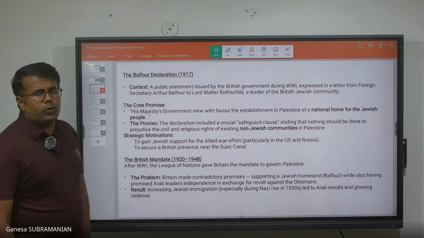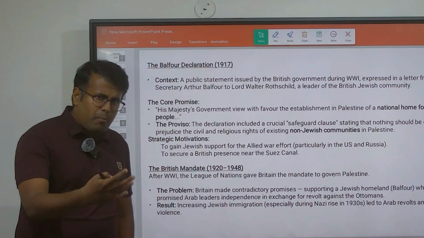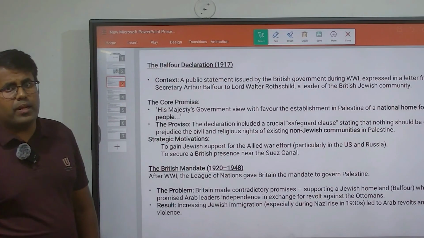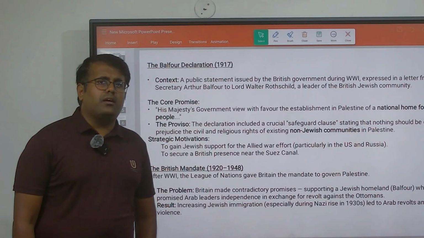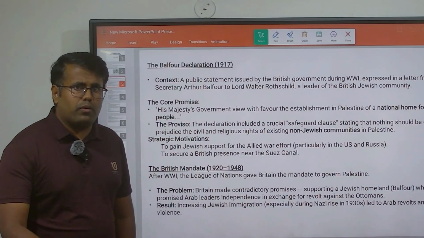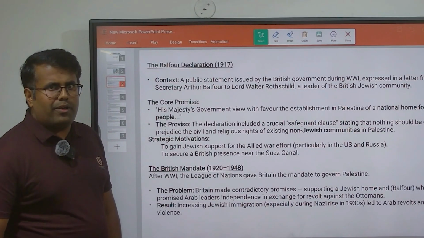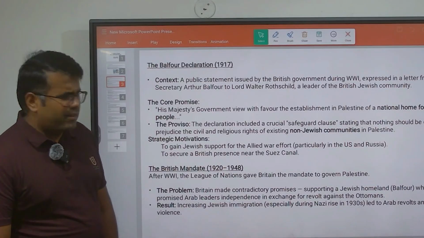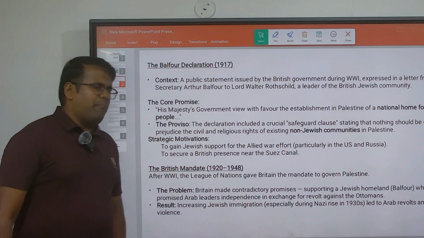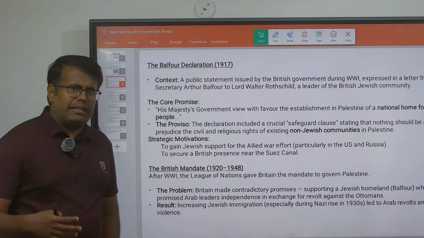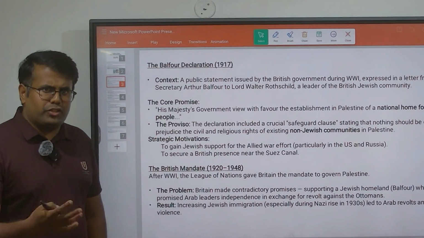So now let's move on to the next very important mandate, which is very primary in understanding the establishment of Israel over the Middle Eastern region. That is called the British Mandate from 1920 to 1940. Basically, this is nothing but a mandate that was given by the then League of Nations, right?